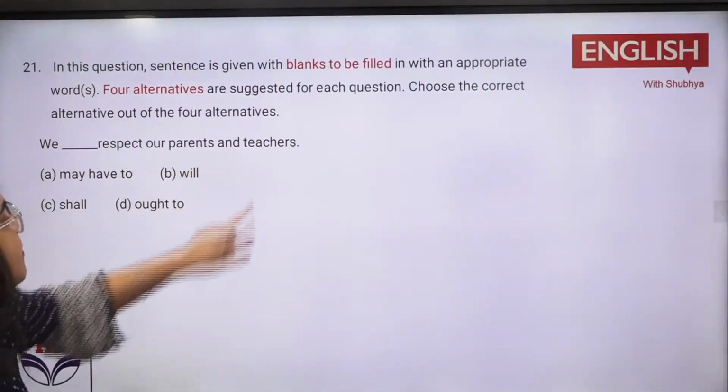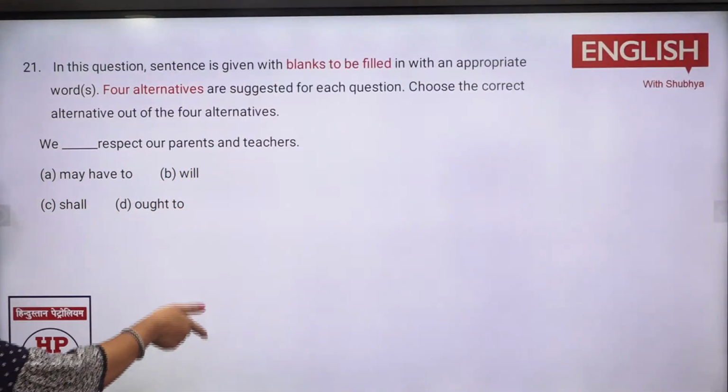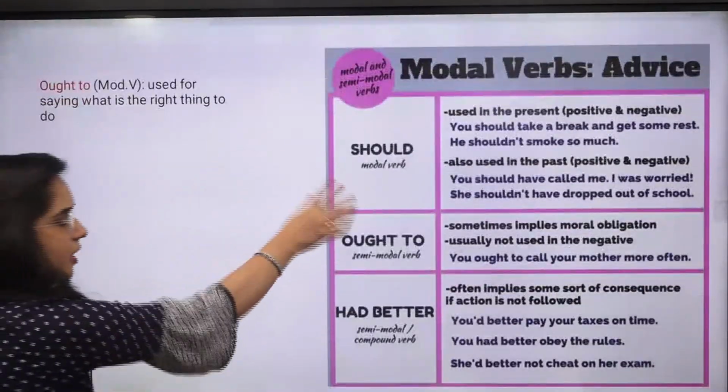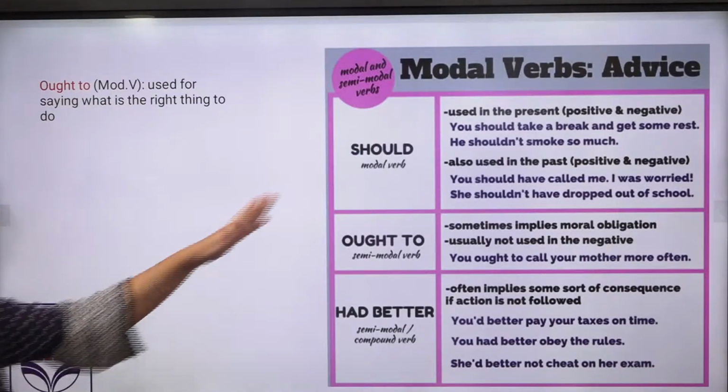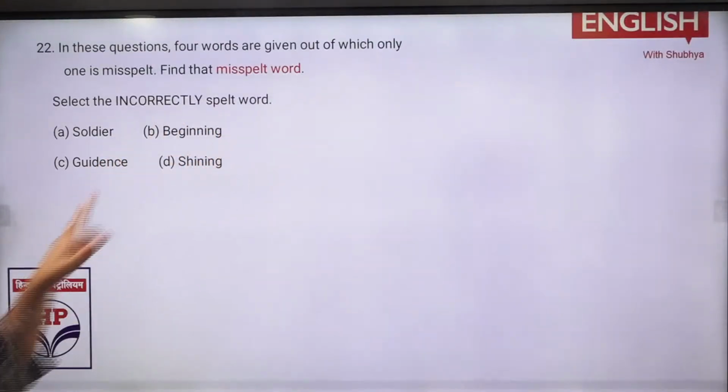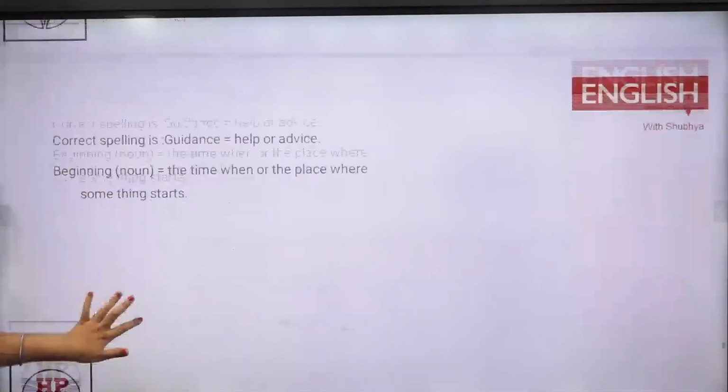We dash respect our parents and teachers, we ought to. Moral obligation है, moral obligation के लिए आपको क्या कहते हैं, ought to लगता है. Should is also for advice, but it can be negative advice also, it can be a positive advice also. Clear? So this was all the list जो मैंने आपके साथ डिस्कस किया था. Misspelling word है, तो here guidance is wrong. Guidance. That was a rhyme.